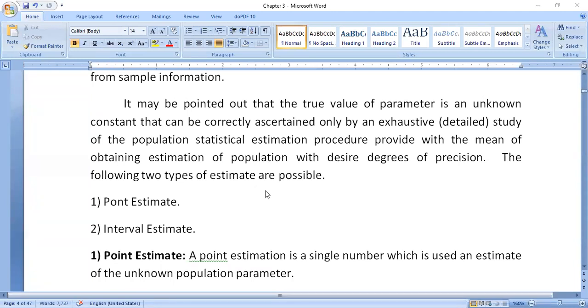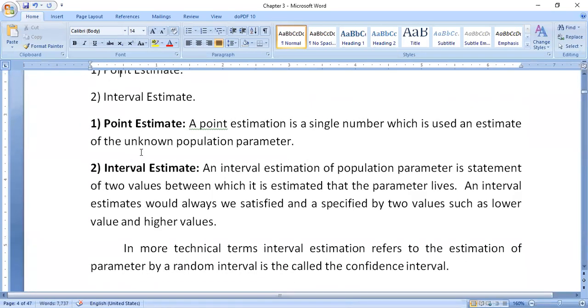Okay, and immediately here the estimation is of two types. The first one is point estimate, and interval estimate. Here what is point estimate and what is interval estimate we will see. So point estimate is nothing but a single number which is used as an estimate of an unknown population parameter.